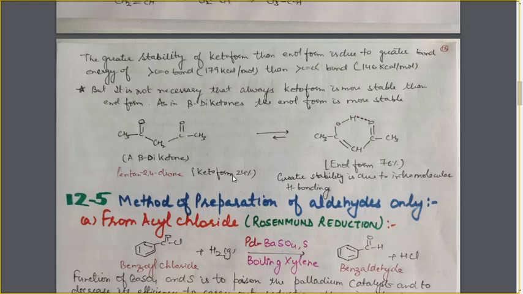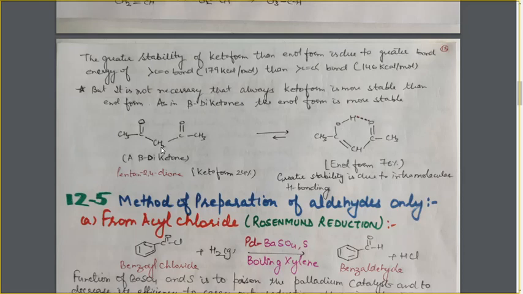Now the percentage of the two forms clearly indicates that the enol form is more stable as compared to the keto form. Now how is this? So this enol form is more stable because of the intramolecular H bonding. Now let's see how the tautomerization takes place here.